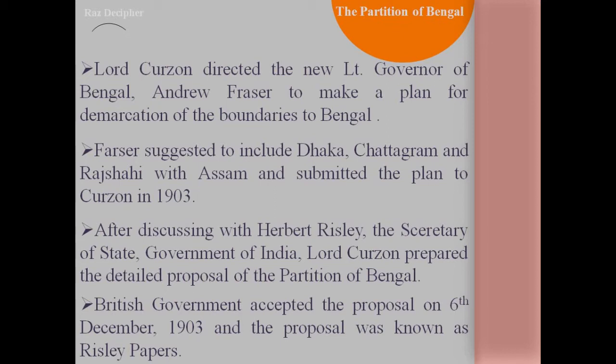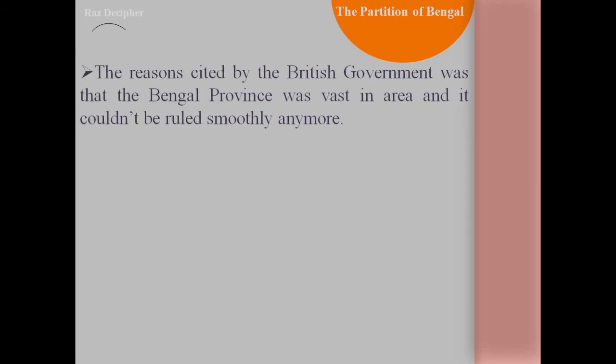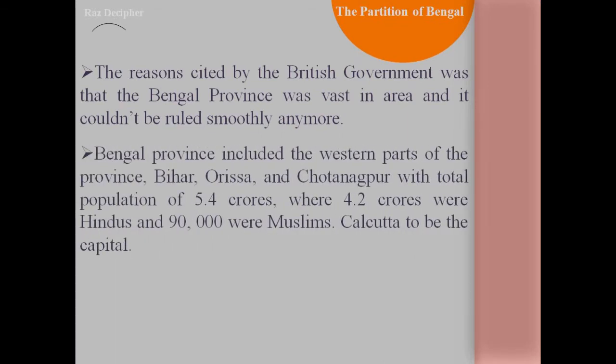And from this point, the actual implementation of the partition of Bengal started. The reason cited by the British government at that time was that Bengal was vast in area, and it was not possible for them to rule smoothly anymore. The Bengal province included the western part of the province, and also Bihar, Odisha, and Chotanagpur, with a total population of 5 crores, where 4.2 crores were Hindus and only 90,000 were Muslims.